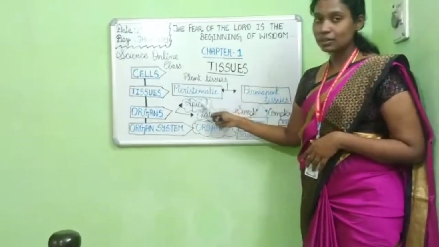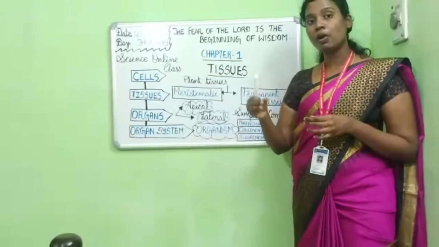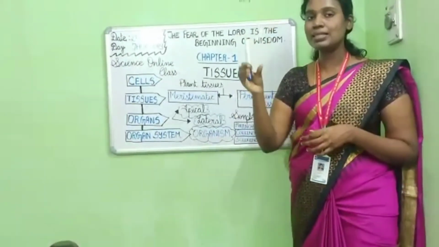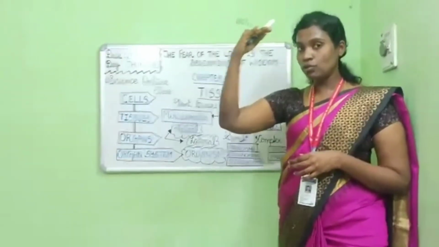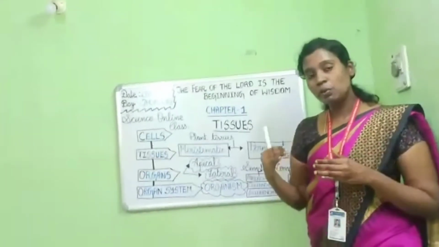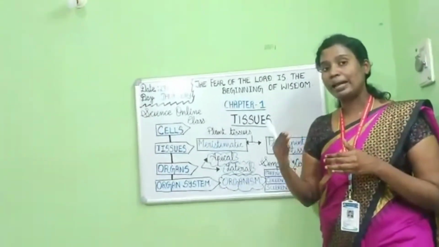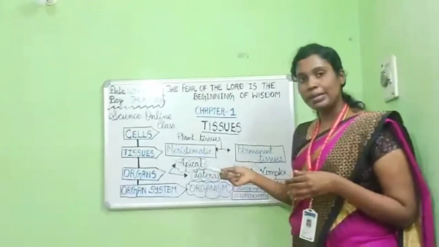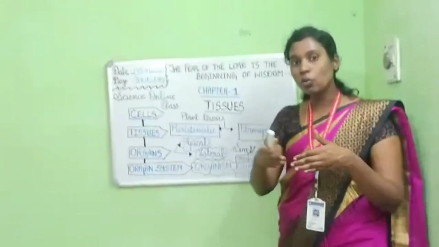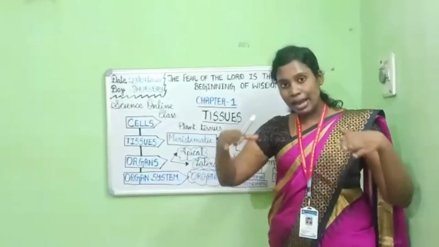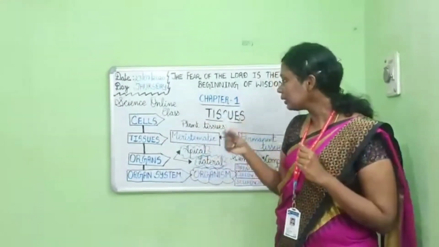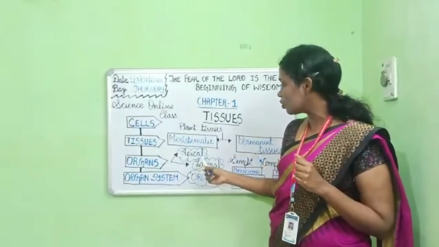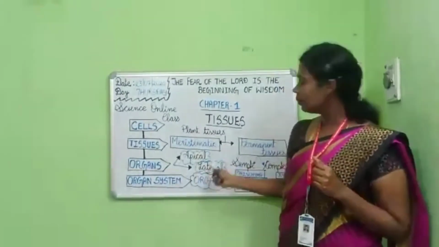As the name suggests, the apical meristem is found on the apex of the plant, that is the tip, the uppermost part of the plant. It is responsible for the growth of the plant in the upward direction. But the lateral meristem is responsible for the growth of the plant on the lateral sides.